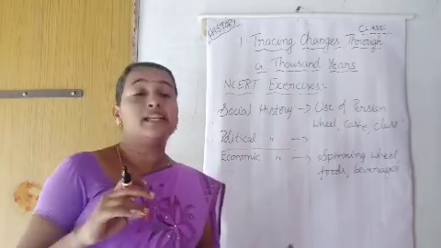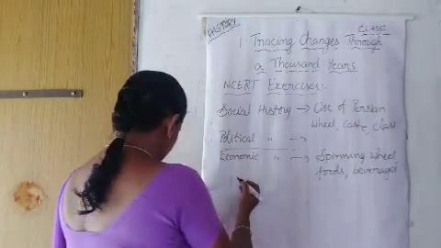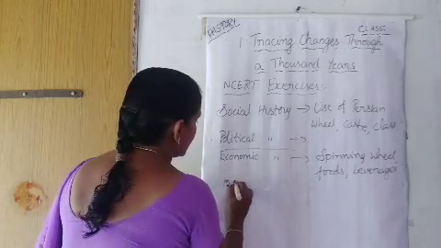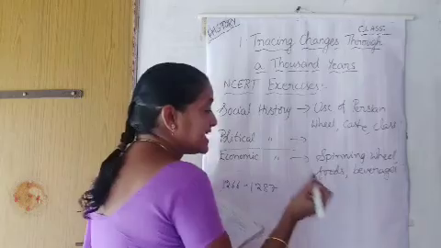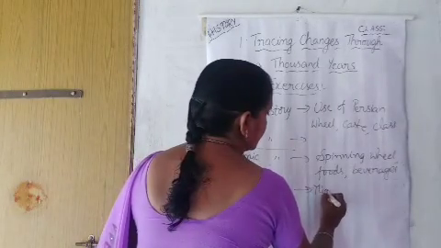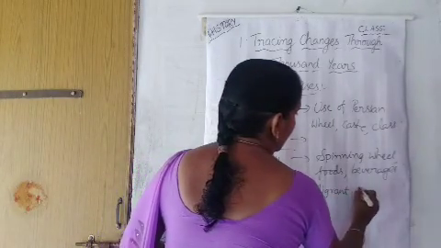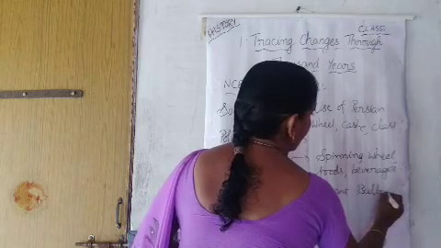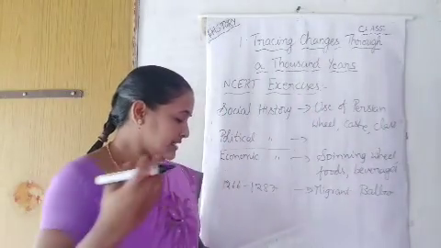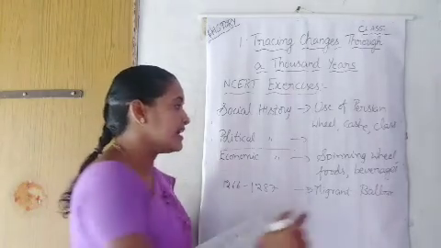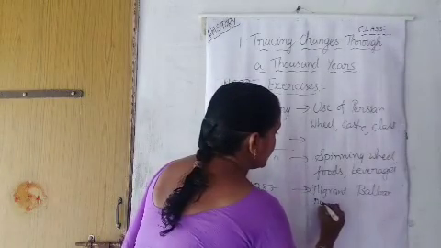Next, between 1266 to 1287, migrant ruler Balban. Here, 1266 to 1287, the migrant ruler, who was he? What was the name? Balban. From outside he came and he ruled our Hindustan, ruled India. Balban ruled India.